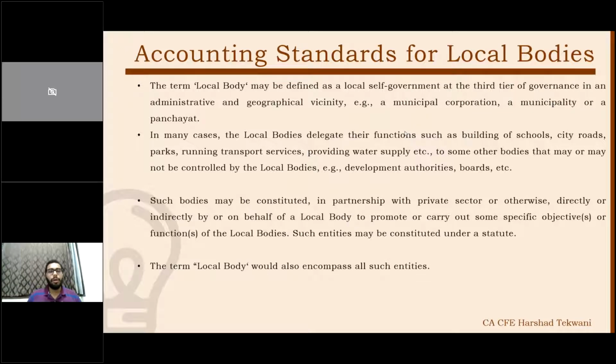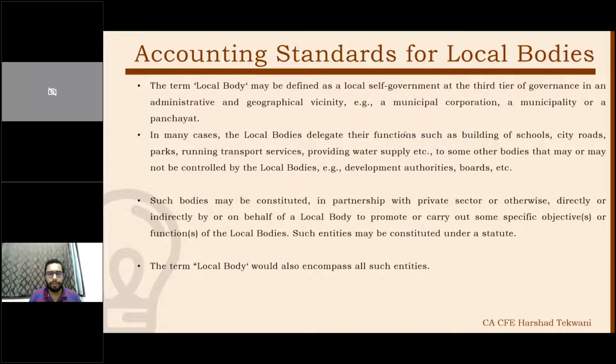I'll discuss in detail. Local bodies can delegate their functions to different departments, like the power supply department, water department, and transport department of a particular city. Then there can be a sub-bifurcation into development authorities. In Maharashtra, MIDC, in Gujarat, GIDC.